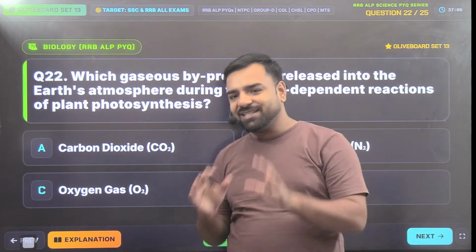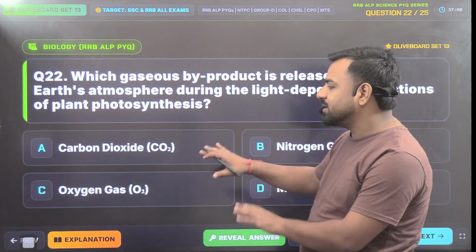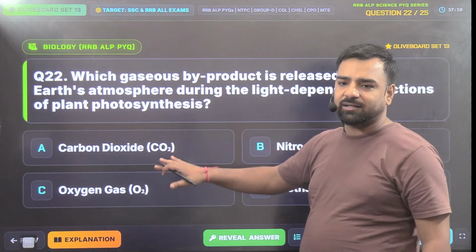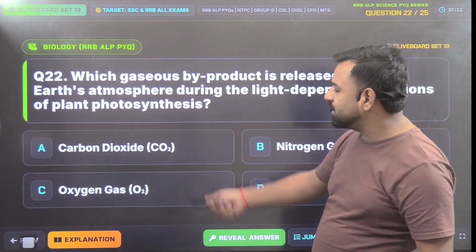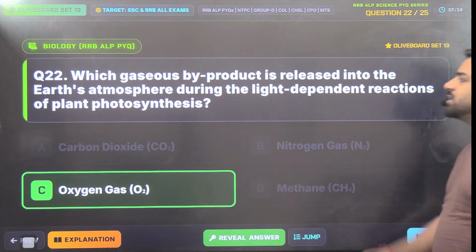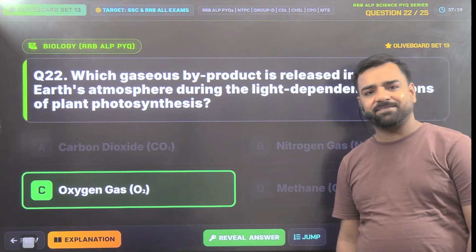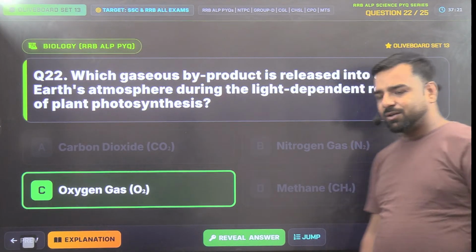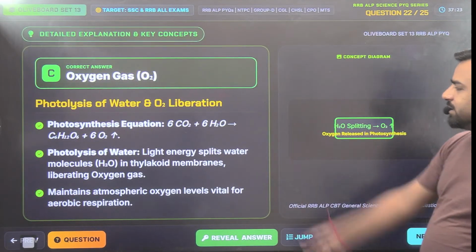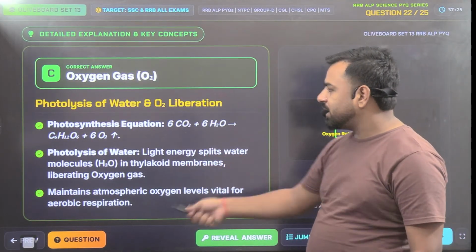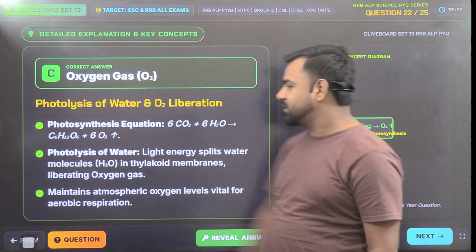So for this case, carbon dioxide won't be the answer because carbon dioxide is used there, but oxygen is a waste there. And yes, which gaseous byproduct is released into the Earth's atmosphere? That's the oxygen. Is it okay, both of you? Okay. Next. So that's the reaction. CO2 was used and glucose and oxygen were released. Next.